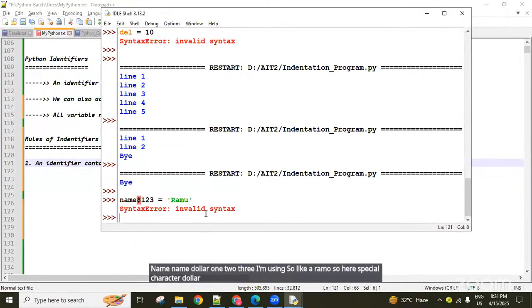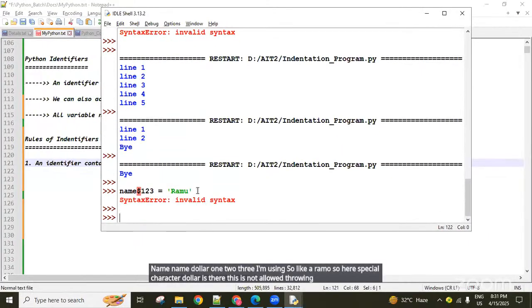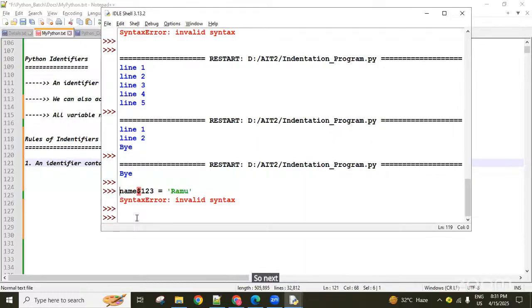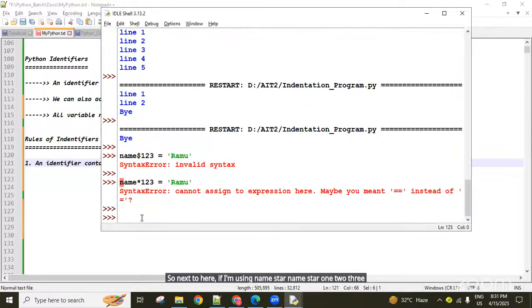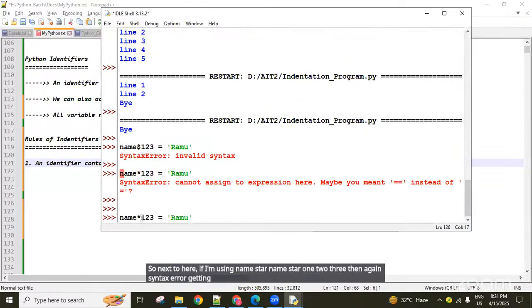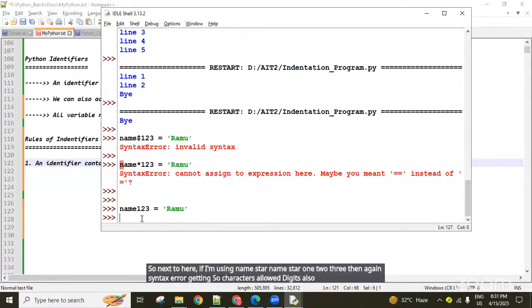This is not allowed, throwing a syntax error, guys. Next, if I'm using name*123, then again we get a syntax error. Characters are allowed, digits are also allowed, I said. So you can use name123 = Ramu. Characters are there, digits are there.